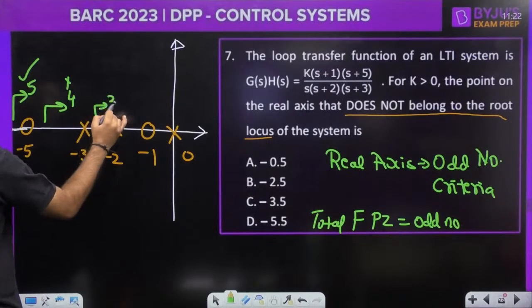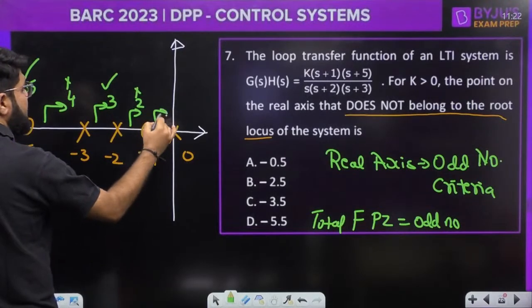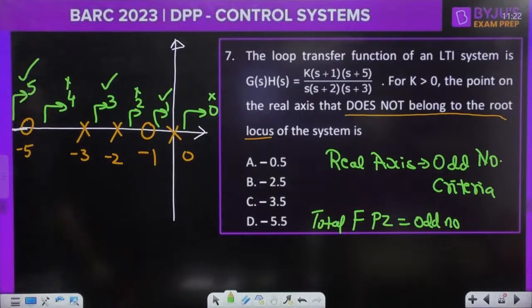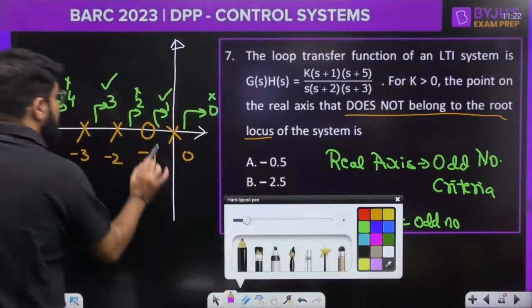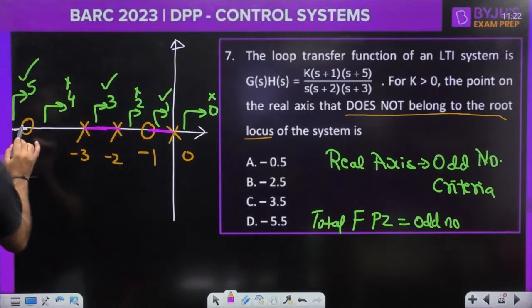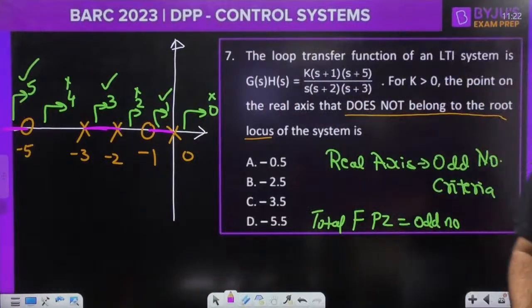If I check from here, 3 is odd. From here, 2 is even. From here, 1 is odd. If I see here, 0 is counted as even. So root locus will exist between 0 and -1, between -3 and -2, and to the left of -5. These are the existence regions of the root locus on the real axis.